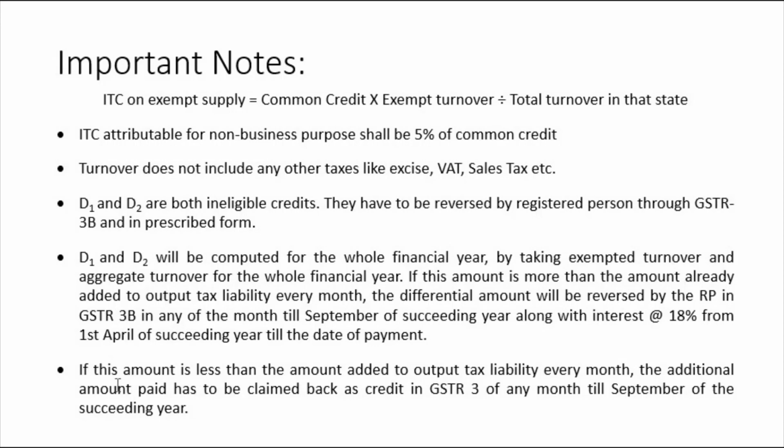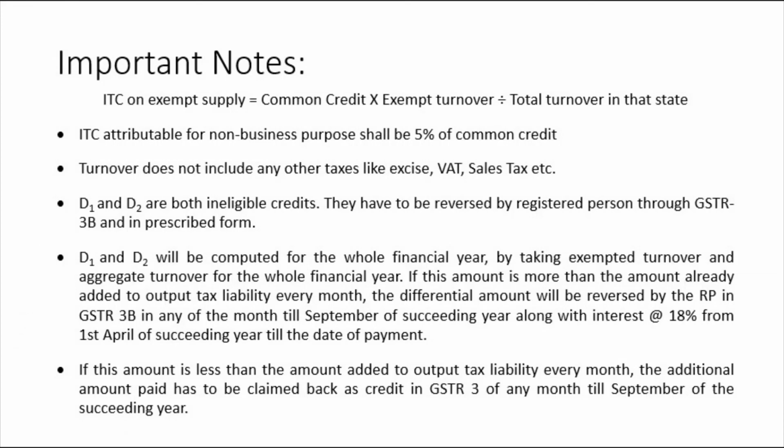Hope you have understood, or is this sentence not easy? See, if this amount, meaning the ITC amount on exempt supplies which we are calculating, is less than the output tax liability, it means you are paying more here but you have availed less, right? In such cases, the additional amount has to be claimed back as credit. You can claim it as credit in GSTR 3B of any month till September, and for this purpose the government will not give you 18% interest, right?